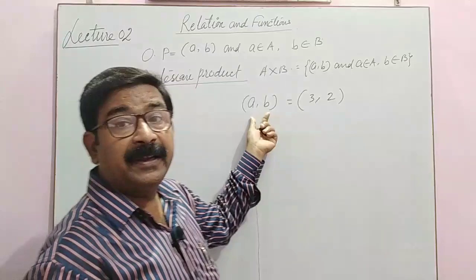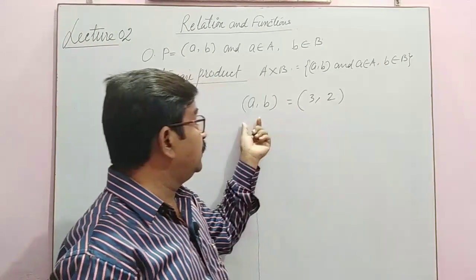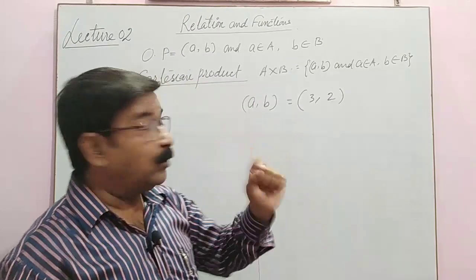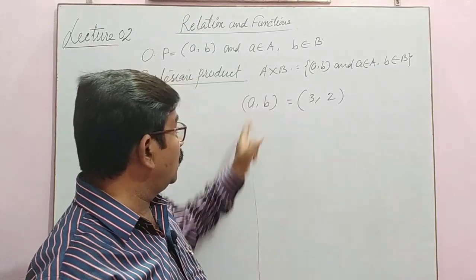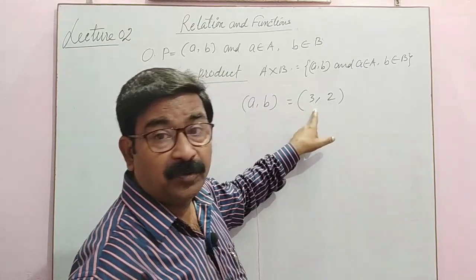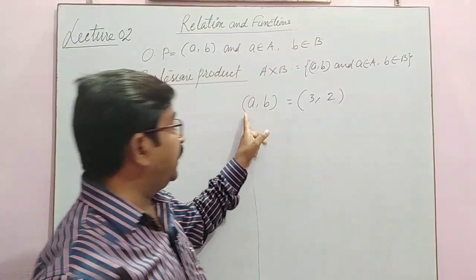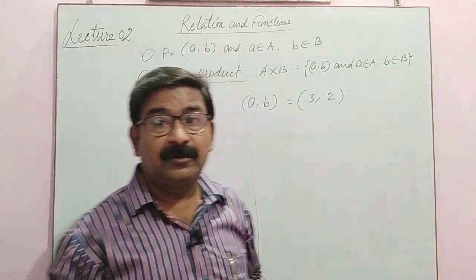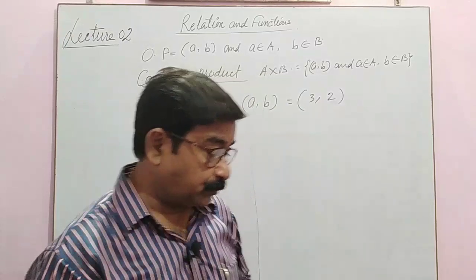These two ordered pairs are equal if and only if their corresponding elements are equal. That means first element equals first element, second element equals second element, so a is equal to 3 and b is equal to 2. In that case the ordered pairs are equal.